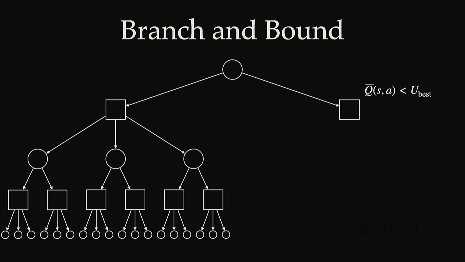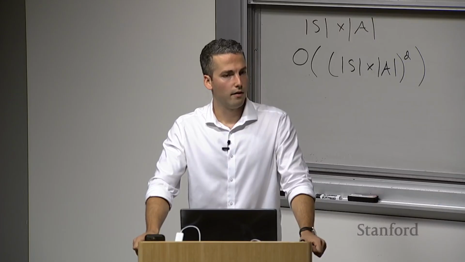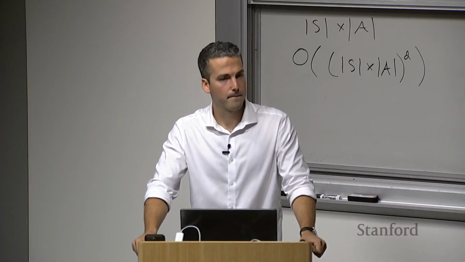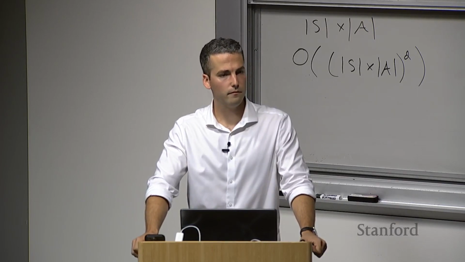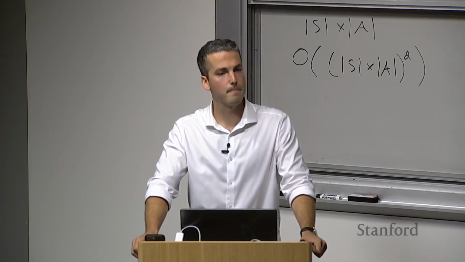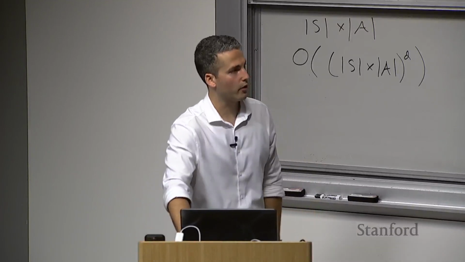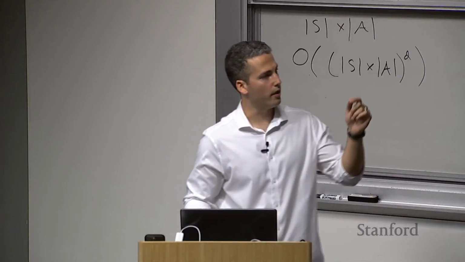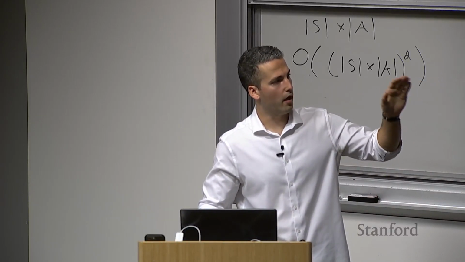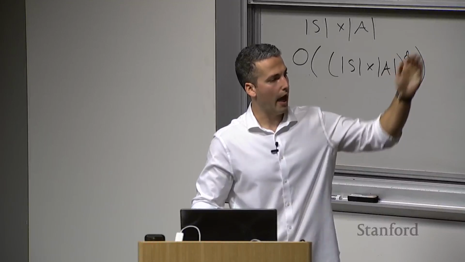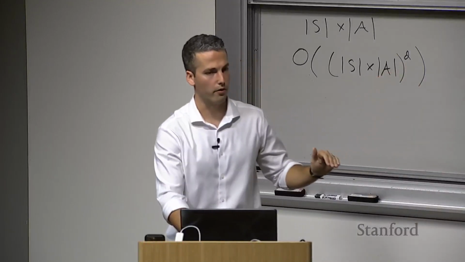Question? When you calculate U-best versus the Q value of this topic here, how far down are you going in the calculation? Yeah, great question. So the question was, when you're calculating the U-best utility estimate versus the upper bound on the action value function, how far down in the search tree are you going?